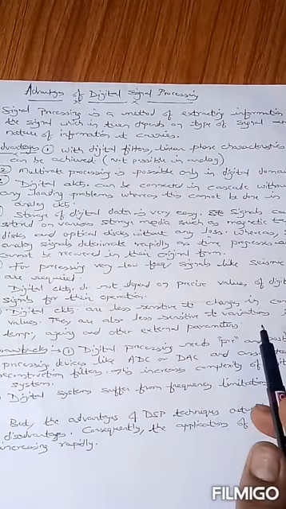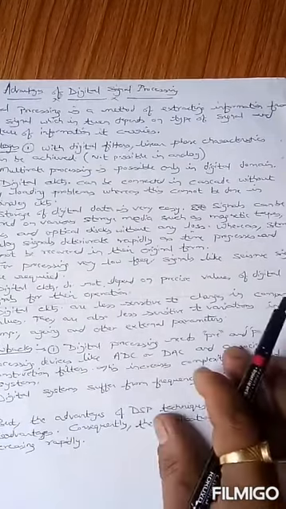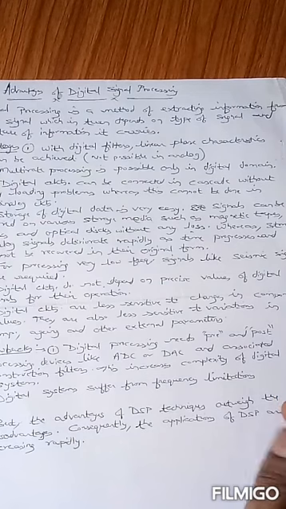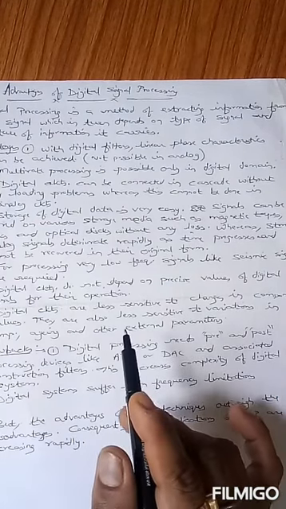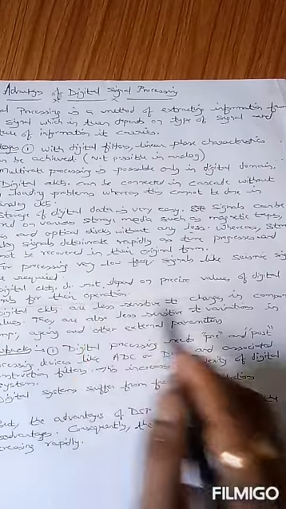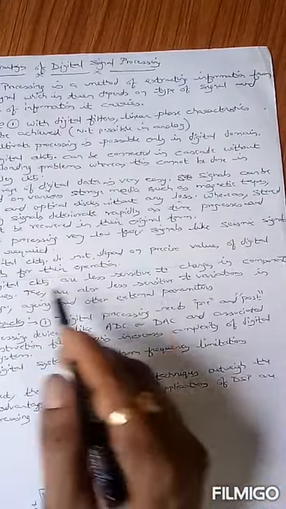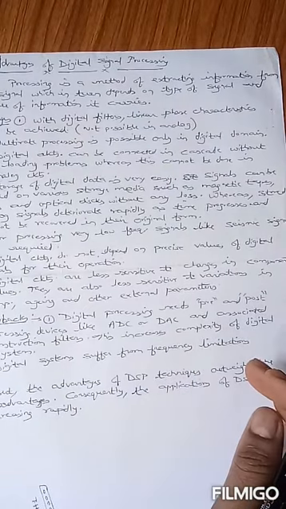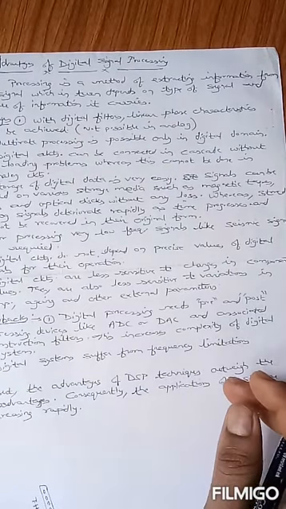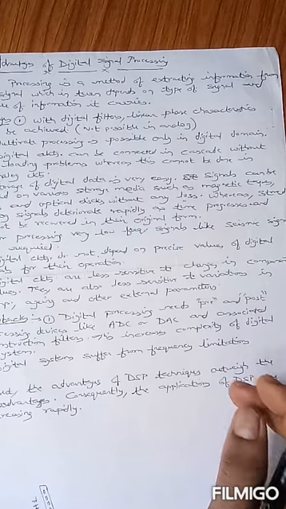For processing in the digital domain, very low frequency signals like seismic signals can be used. That means DSP can be used in seismology also. Digital circuits do not depend on precise values of the digital signals for their operation. Digital circuits are less sensitive to changes in component values. They are also less sensitive to variation in temperature, aging, and other external parameters.